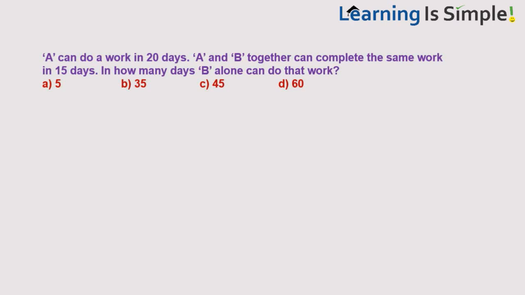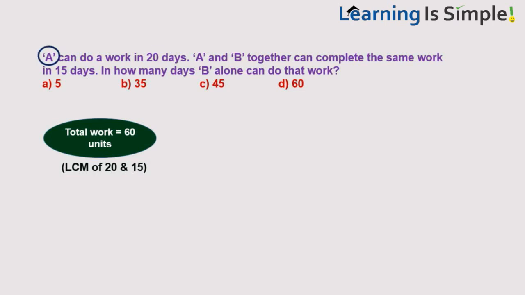So, the first step is to assume the total work. Let us take the LCM of 20 and 15. That means 60 units. So, I assume the total work is 60 units. Since A can do it in 20 days, he is doing 60 units of work in 20 days, which means in one day he can do 3 units of work.